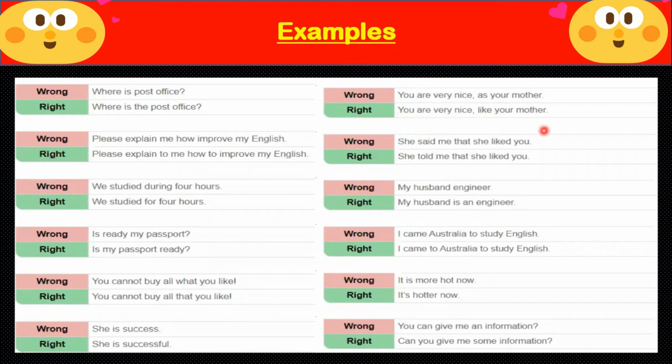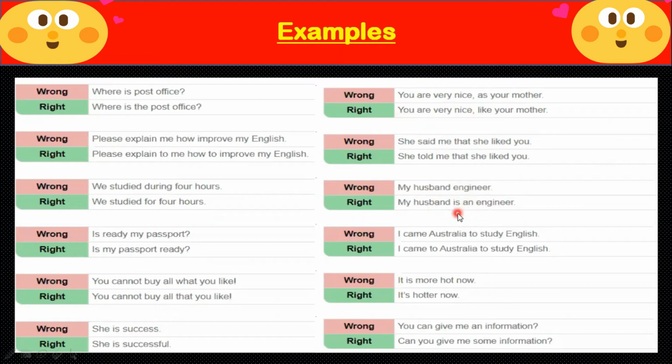You are very nice as your mother. You are very nice like your mother. When you are comparing the quality of one person with other, then we are using like instead of as. She said me that she liked you. She told me that she liked you. It's the indirect speech, and in indirect speech, when we are talking about the third person, so we are using told instead of said. My husband engineer. My husband is an engineer.